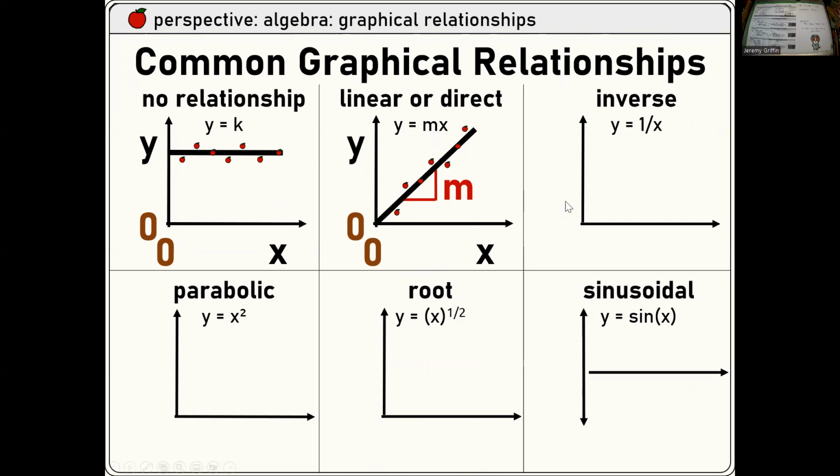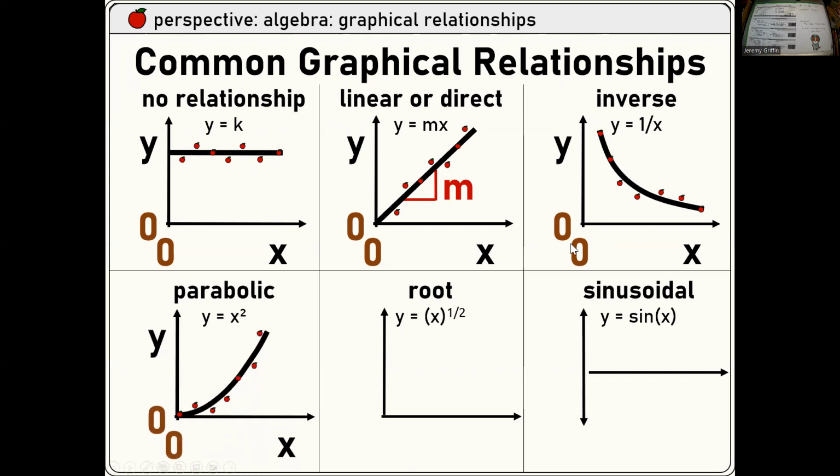Inverse relationship. What if one variable gets big and the other gets small? For example, Newton's second law of motion. What if you applied a constant force to different masses? Well, the more the mass, the less the acceleration, and vice versa. Parabolas show up all over the place in this class. A root is just like the inverse of a parabola if you swap the axes. So you have height versus time here, you can have time versus height. Same idea.